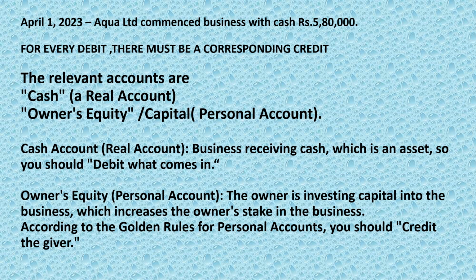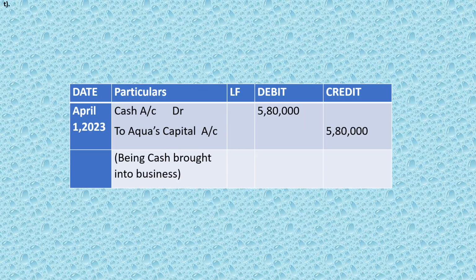So the entry that we shall follow is cash account debit, debit what comes in, debit what the business receives, cash account debit 5,80,000, and credit the giver. Who is the giver? It is Aqua Limited, the giver of the cash 5,80,000 rupees, which has been invested in the business, which is called a capital account.